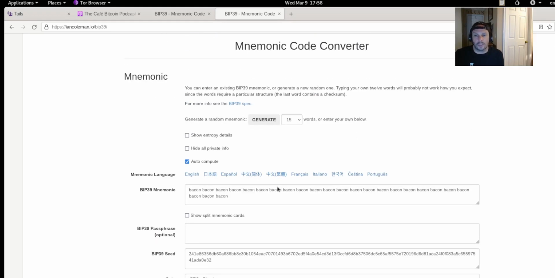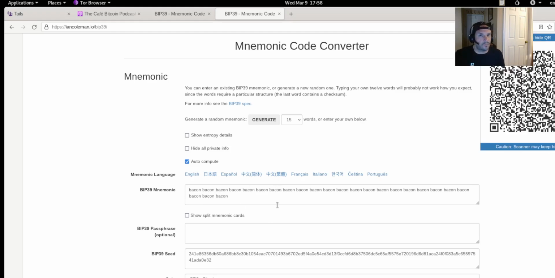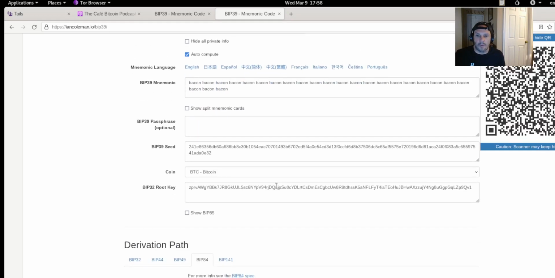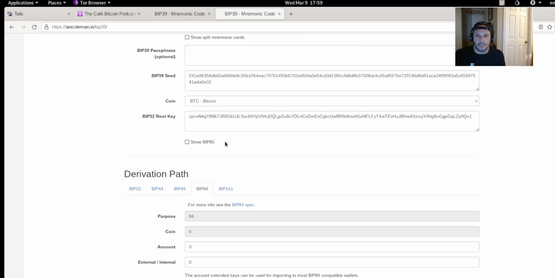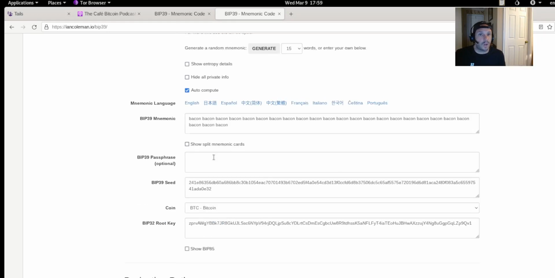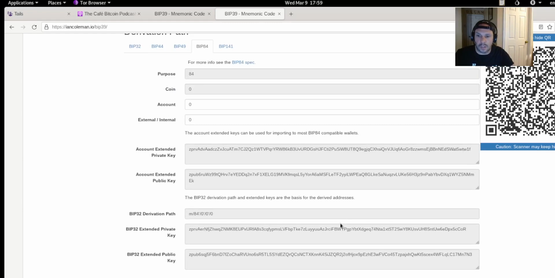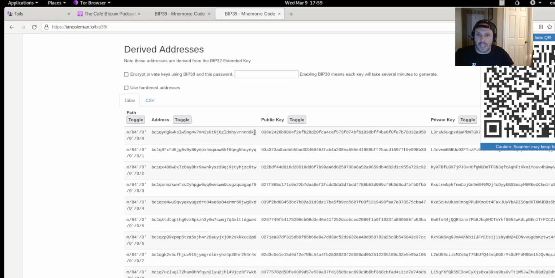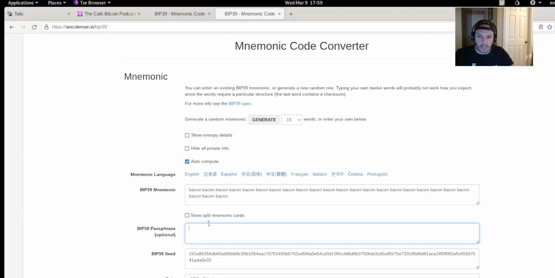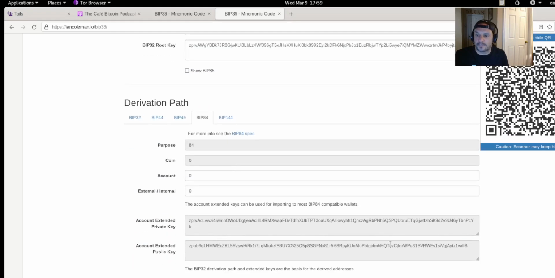Now let's say we wanted to add a passphrase. We can do that using this BIP39 tool. And again, you could do all this on an air-gapped computer, so if you want to verify it, you can do that. BIP39 passphrase, this is optional. And remember, the first address ends in K5. All right, so we're going to add the word hello as our 25th word, the BIP39 passphrase, and then that changes the entire wallet.